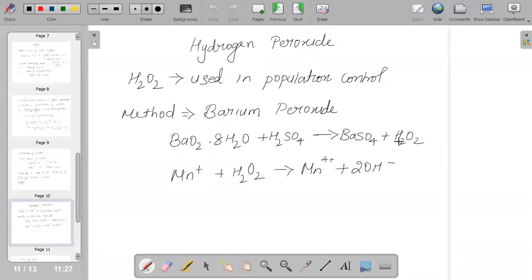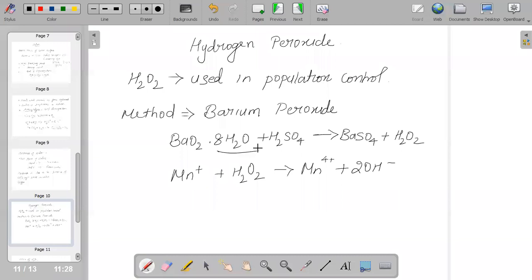Simply, barium peroxide reacting with sulfuric acid gives barium sulfate plus hydrogen peroxide. The barium peroxide used here should be hydrated. Otherwise, the barium sulfate formed will create a protective layer on the barium peroxide and prevent further reaction. Hence, it is necessary that the barium peroxide used be in hydrated form. There are many other methods for the preparation of hydrogen peroxide.